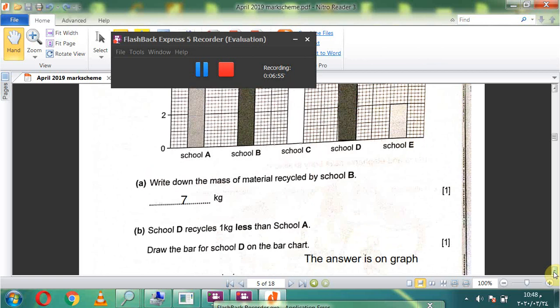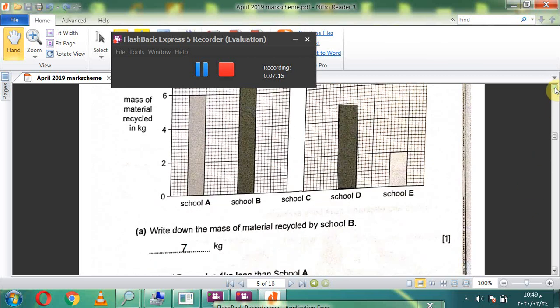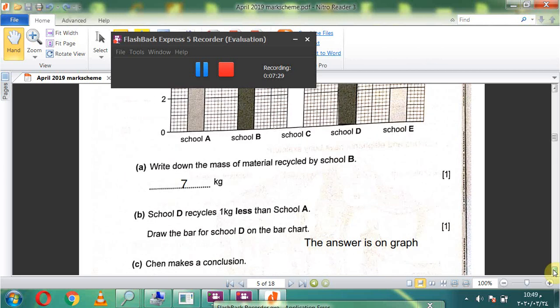School D recycles 1 kilogram less than school A. Draw the bar for school D on the bar chart. School D recycles 1 kilogram less than school A. School A. Okay. Where is school A? School A is 6. Okay. School D, it must be 5. That one less. 1 kilogram less than school A.